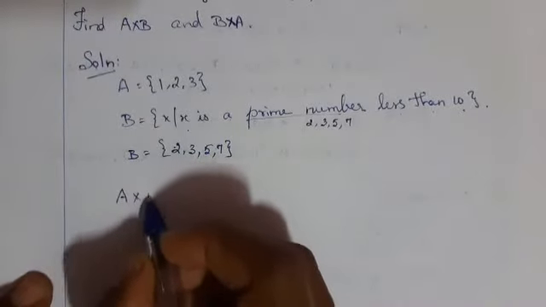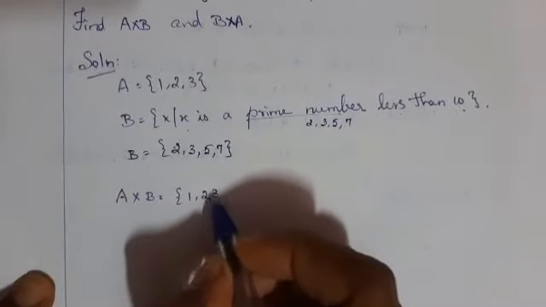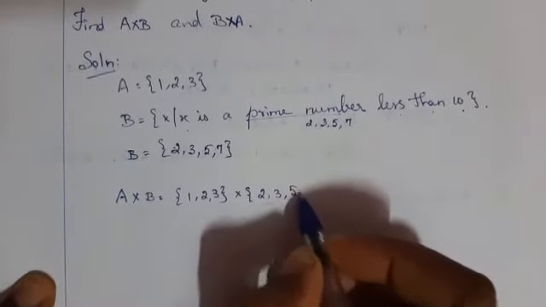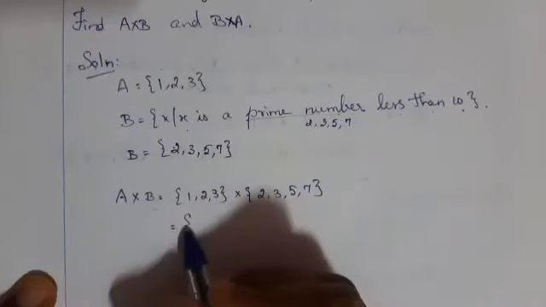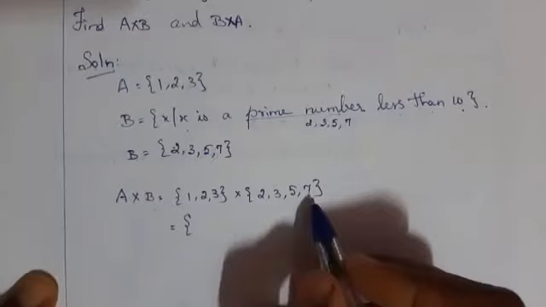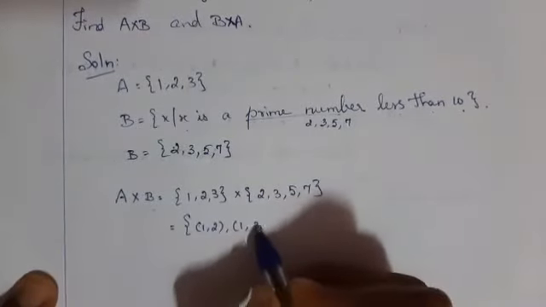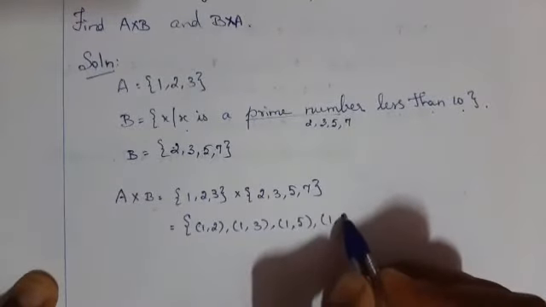A cross B is equal to {1, 2, 3} cross {2, 3, 5, 7}. The Cartesian product of A cross B is, take the first element in A and combine with all the elements in B. That is (1, 2), (1, 3), (1, 5) and (1, 7).